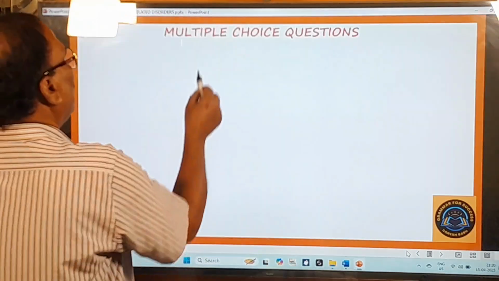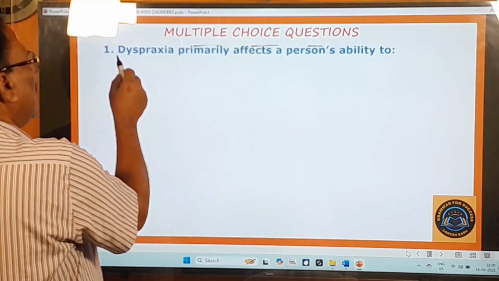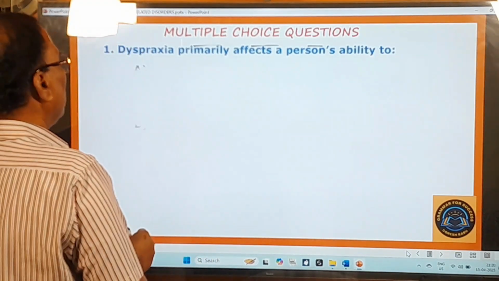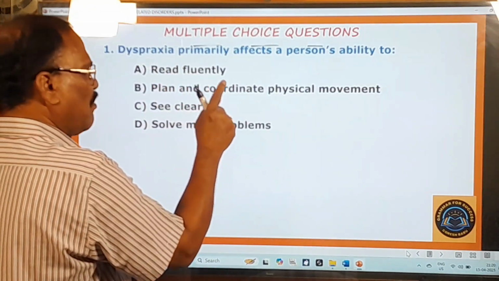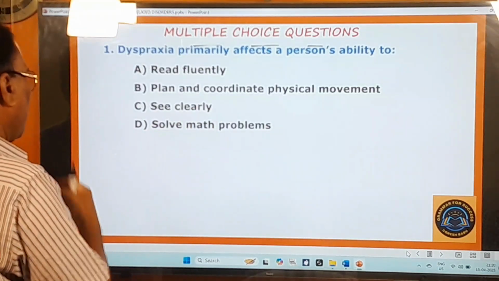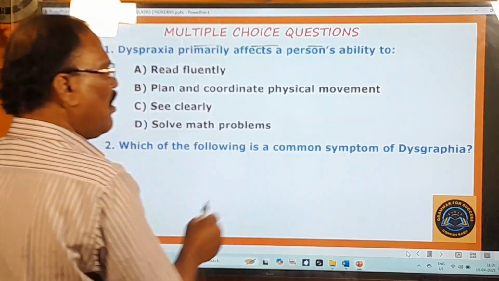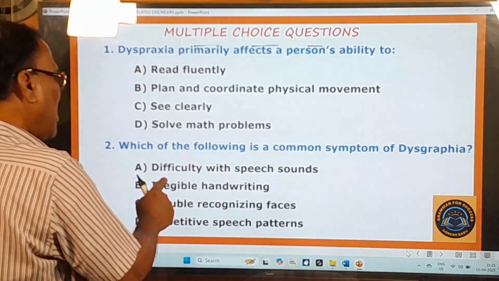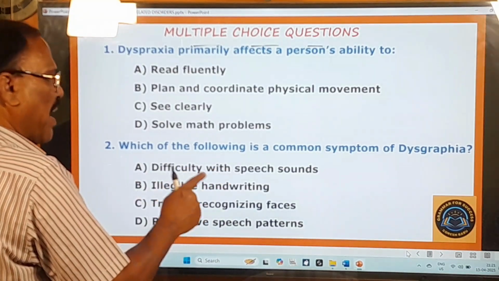Multiple choice questions. Okay, and here, first question. Dyspraxia primarily affects a person's ability to, what are the options given here? Read fluently, plan and coordinate physical movement, see clearly, solve math problems. Okay, you go to the second question. Which of the following is a common symptom of dysgraphia? Difficulty with speech sounds, illegible handwriting, trouble recognizing faces, repetitive speech patterns.